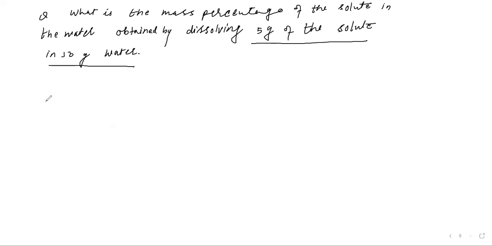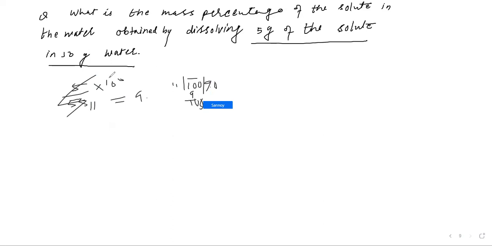Mass percent is 5 by 55 into 100, 5 by 55 multiplied by 100, which is 9.1.